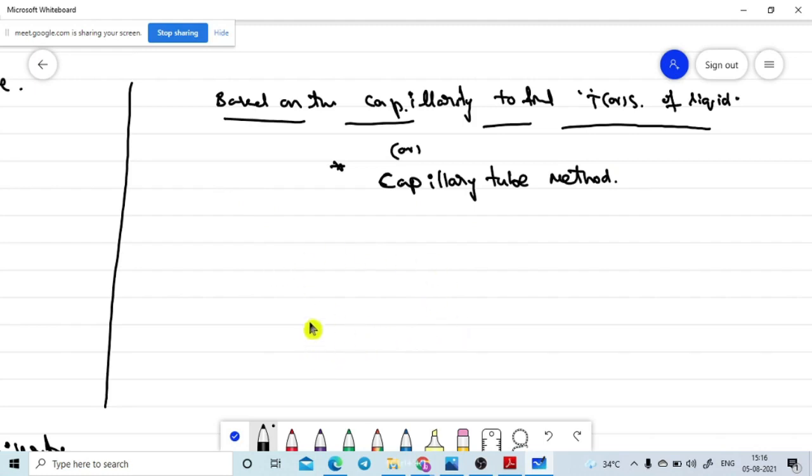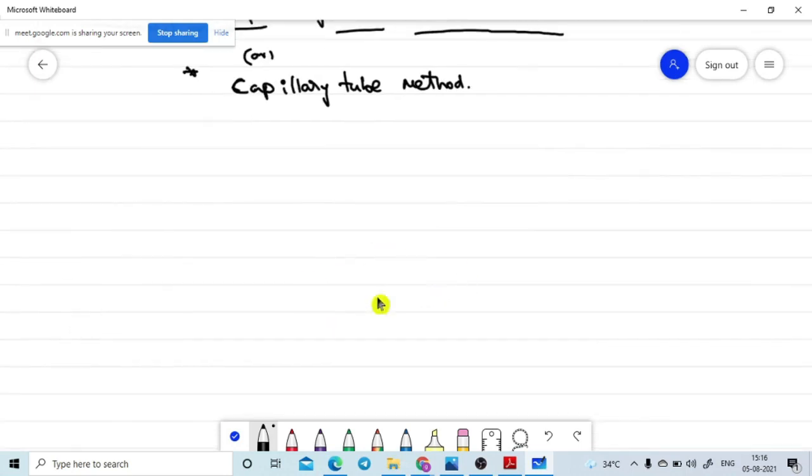So now let me explain how the experimental setup will be to find out the surface tension by the capillary tube method. Let's assume one capillary tube is there. The radius of the capillary tube is a small r.